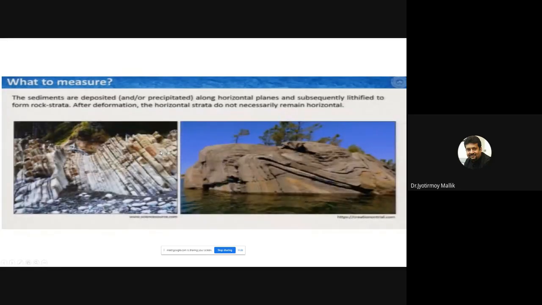Now I look at two sets of rocks. The first picture you are seeing on the left. What I am observing, are the rocks horizontal? No. So what type of rocks are they? They are tilted, right? If I observe such tilted rocks in the first picture, that would give me an immediate indication that there is some sort of deformation going on.